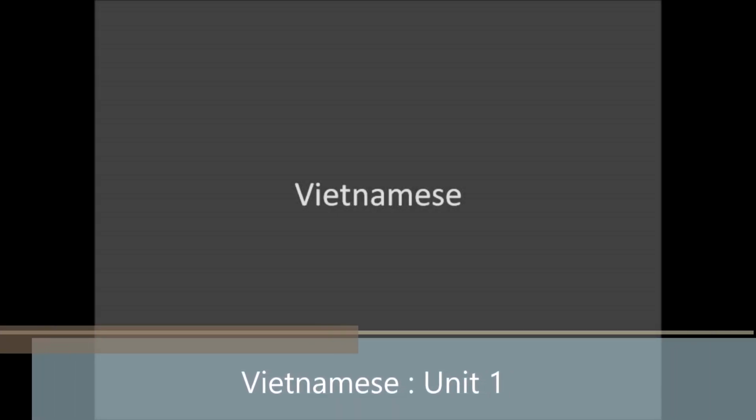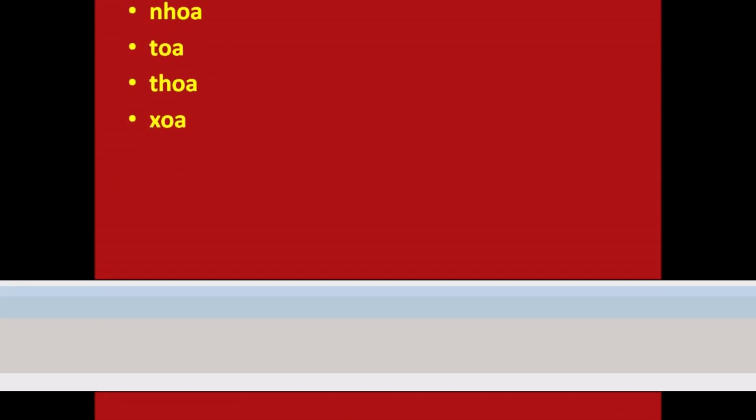We shall continue to mix both consonants and vowels to generate complex tones in Vietnamese. We shall continue with the OA series, where we previously left. Ngoa, nhòa, toa, thoa, xoa. We shall have a look at the series one more time. Ngoa, nhòa, toa, thoa, xoa.